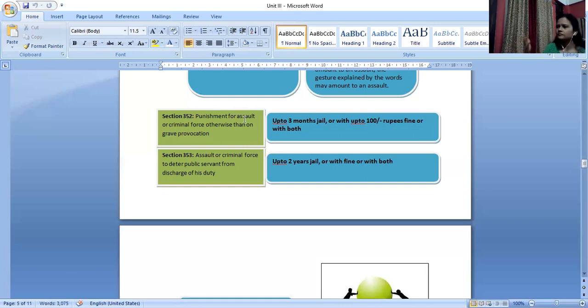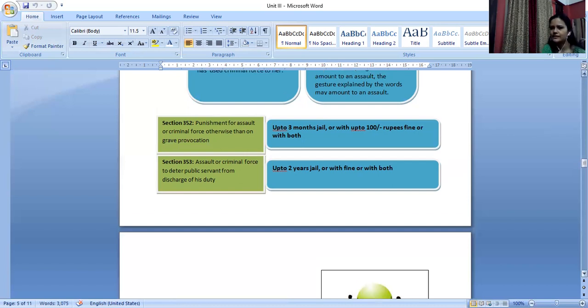All right. It may be like your neighbor is a police officer and you have used criminal force or assault for some other non-official matters. In that case, the person will not be a public servant, right? When he is performing his duties as a police officer and you are trying to restrict him, only in those cases he will be considered as a public servant, and accordingly this punishment will be applicable, right? Higher punishment up to 2 years of imprisonment, any amount of fine that court feels necessary, or with both.